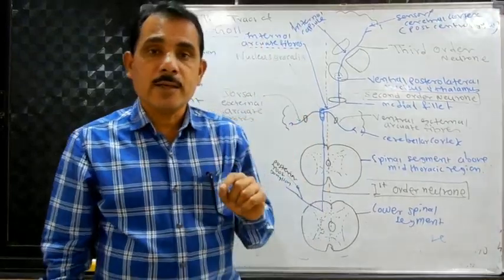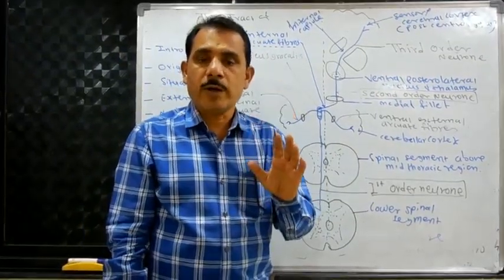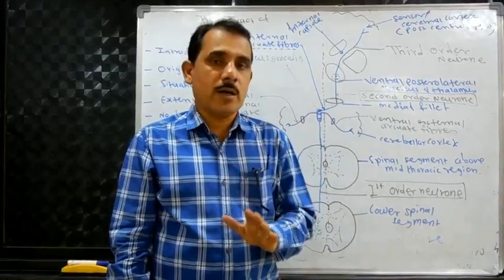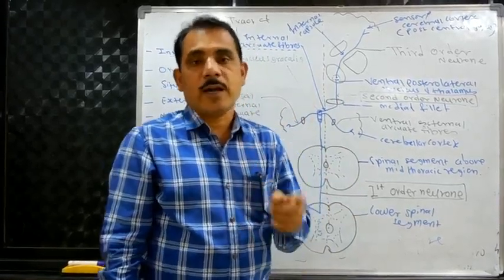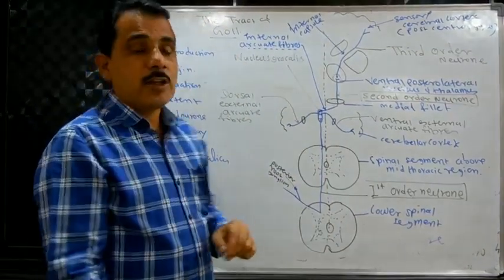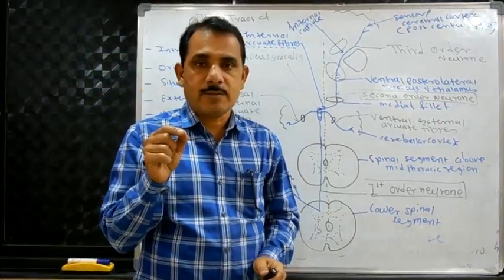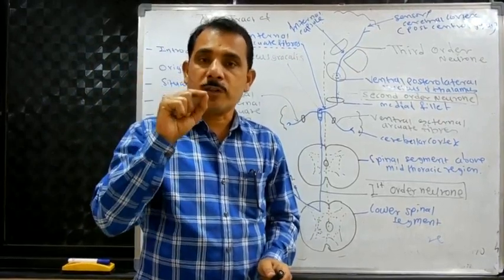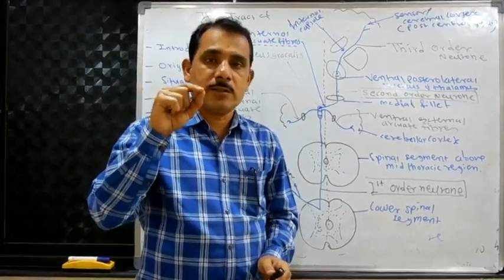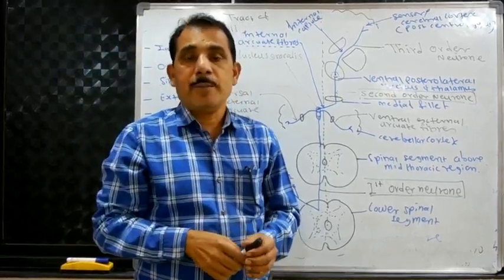Among the ascending tracts, two tracts are very important. One is the tract of Goll and the second is the tract of Burdach. So we will start with the tract of Goll. The tract of Goll is a type of ascending tract which ascends upwards through the spinal cord and ends in the brain.